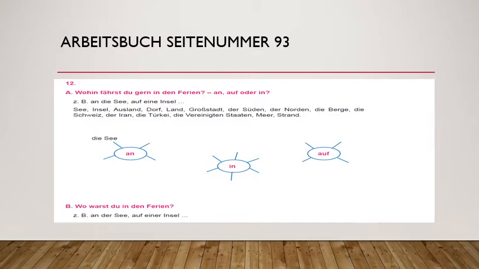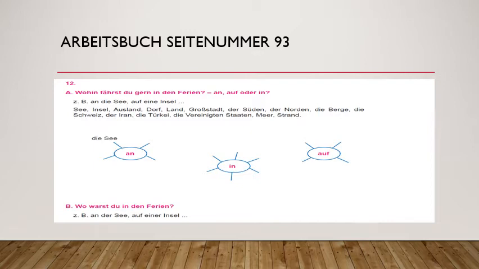Meer is ocean. Meer will take an and das Meer. So it will be Ich fahre gern ans Meer. And for Strand, which means beach, also it will take an. Ich fahre gern an den Strand. I hope this point is clear. But when you want to use the same thing in dative, how it will be, we will see.